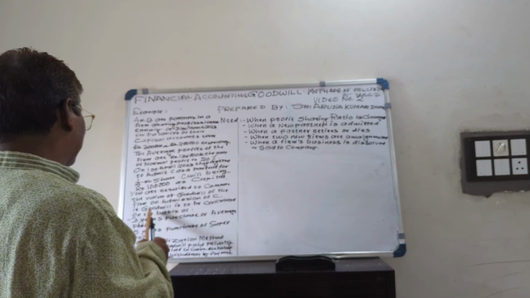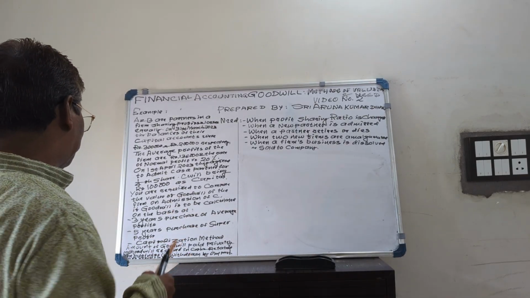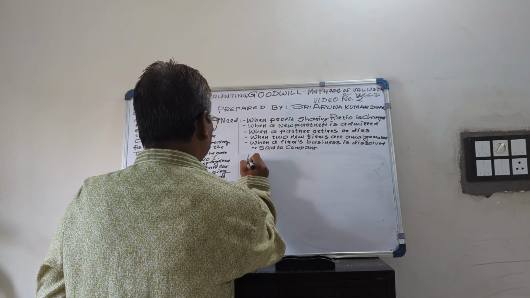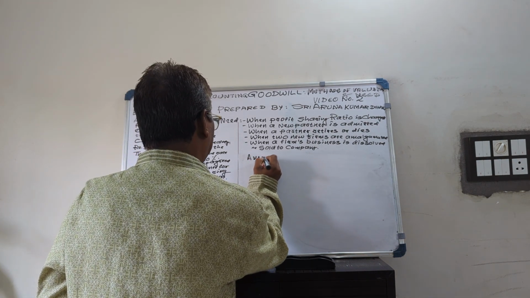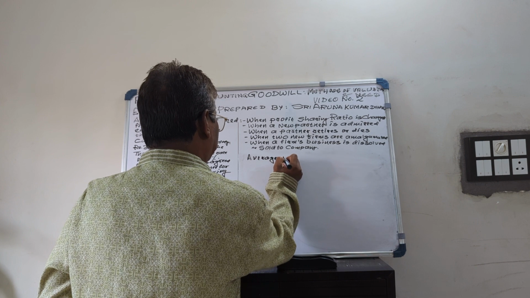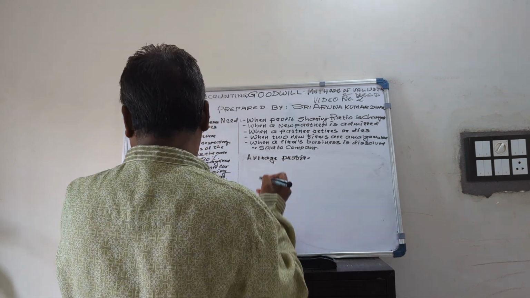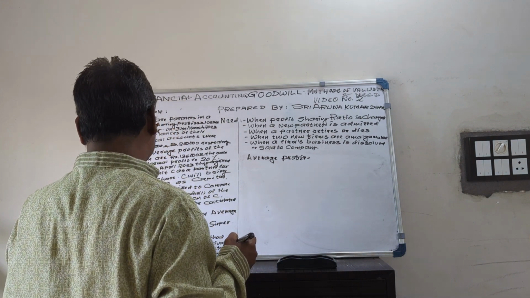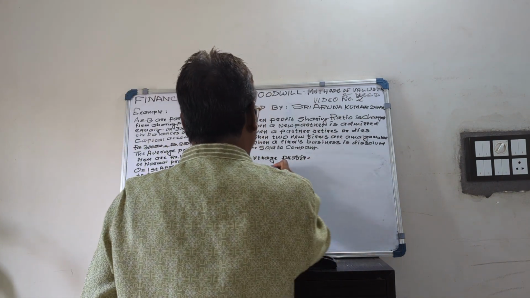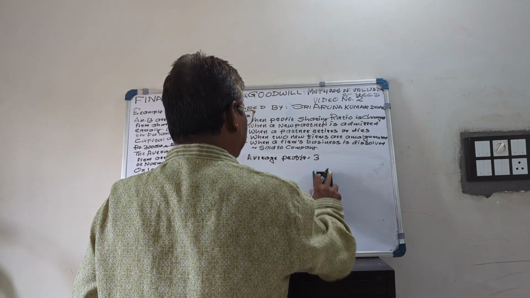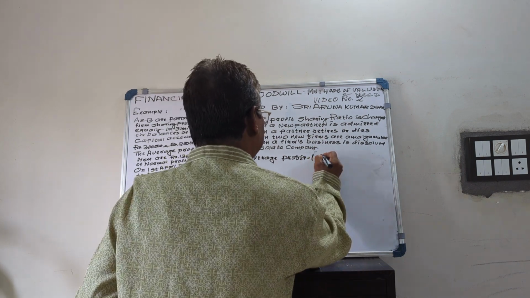If goodwill is to be calculated on the basis of 3 years' purchase of average profit, we have to use the average profit method. The average profit is clearly given as 1,36,000. Goodwill is 3 years' average profit. So the value of goodwill, 3 years' average profit, is 1,36,000.